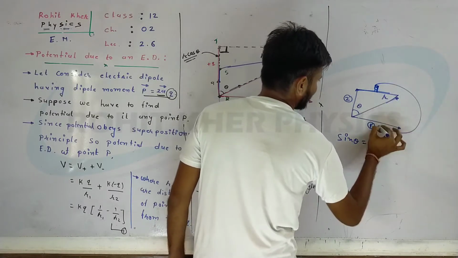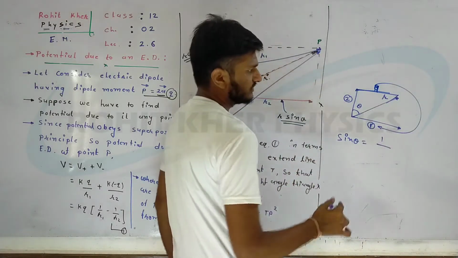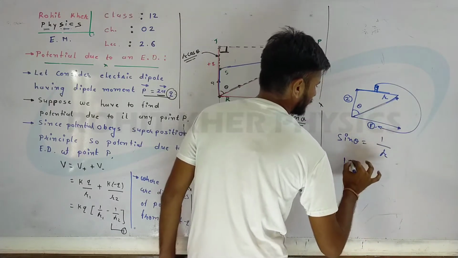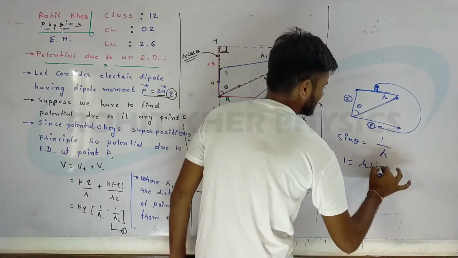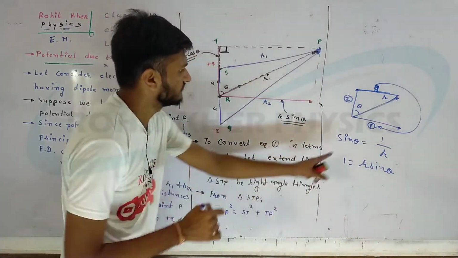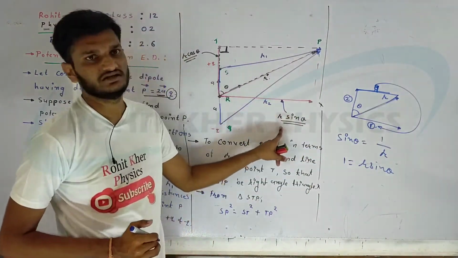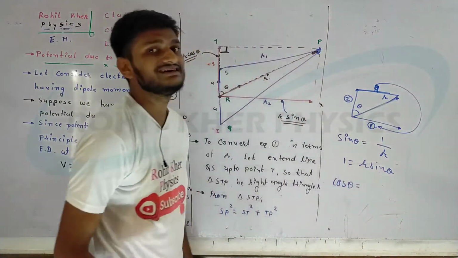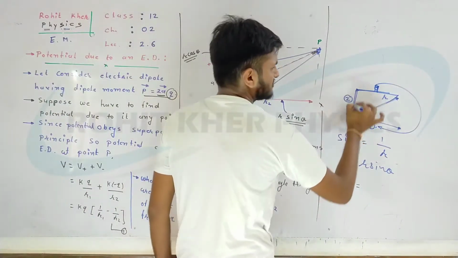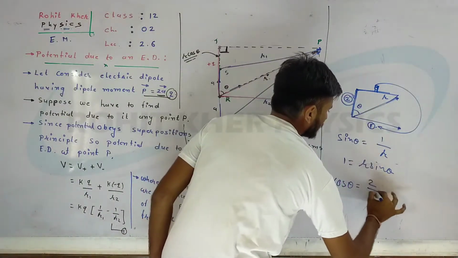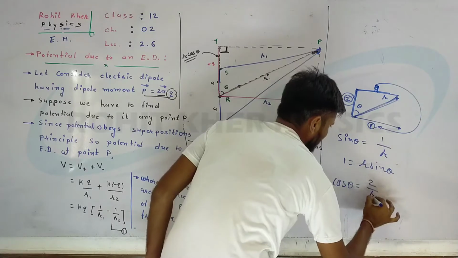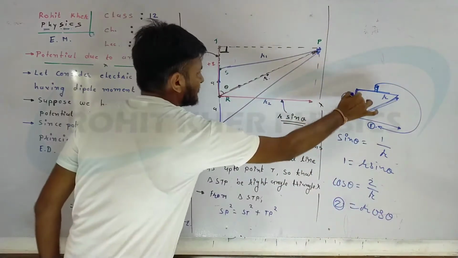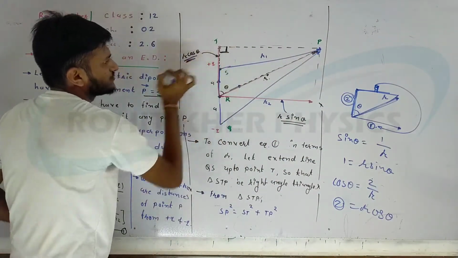So this one is 1 upon hypotenuse, that is, this one is R. So making subject 1, it will be R sine theta. And if we put here cos theta, we know that it is nearer upon hypotenuse, nearer means this one, 2 upon hypotenuse, that is, this R, making subject 2 will be R cos theta. So this one is R cos theta.